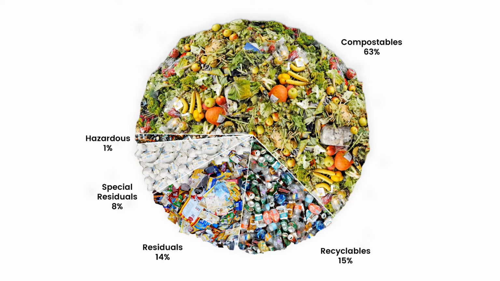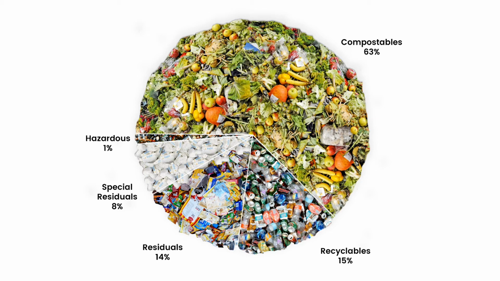From this chart, you see more than half of the waste is compostables or organic waste. You see this picture in a lot of cities across Southeast Asia where our waste is mainly wet. So more than half of our waste is organic waste. It usually ranges from 50 to 80%.